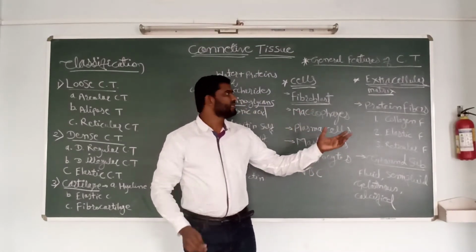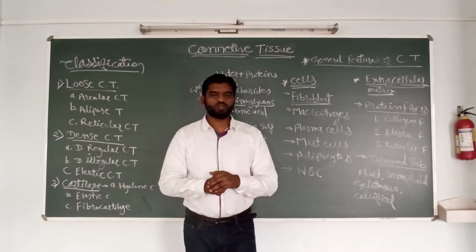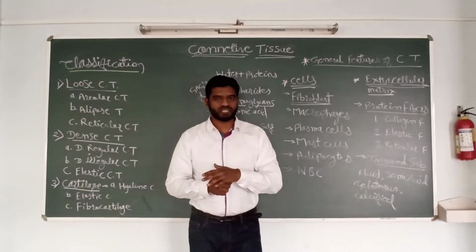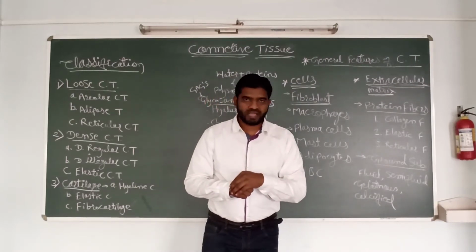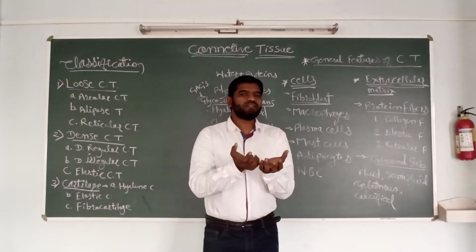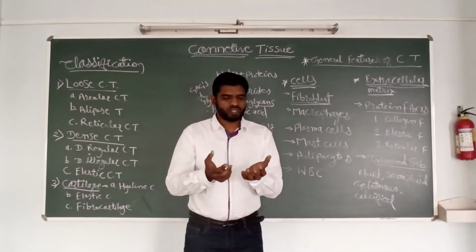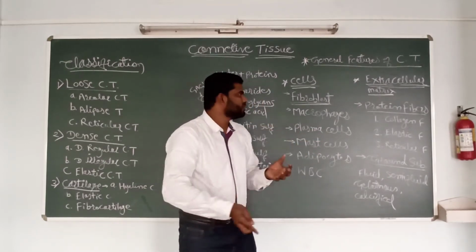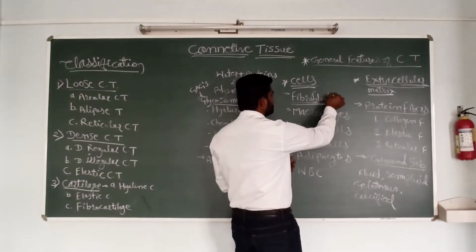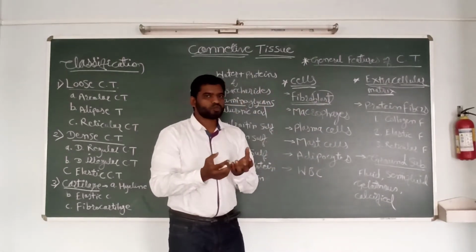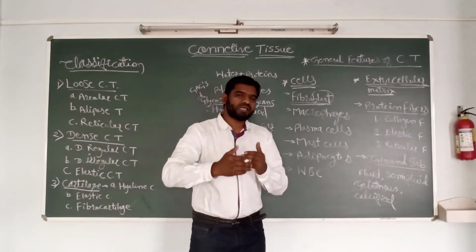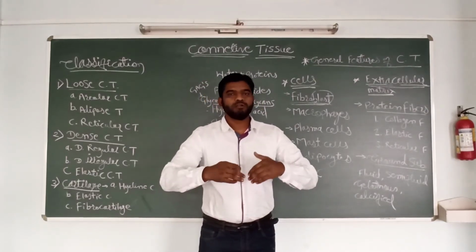These fibroblastic cells, the cells of connective tissue, are derived from mesenchymal origin. The suffix blast means to sprout, to bud out, and these developing cells have the capability to develop.